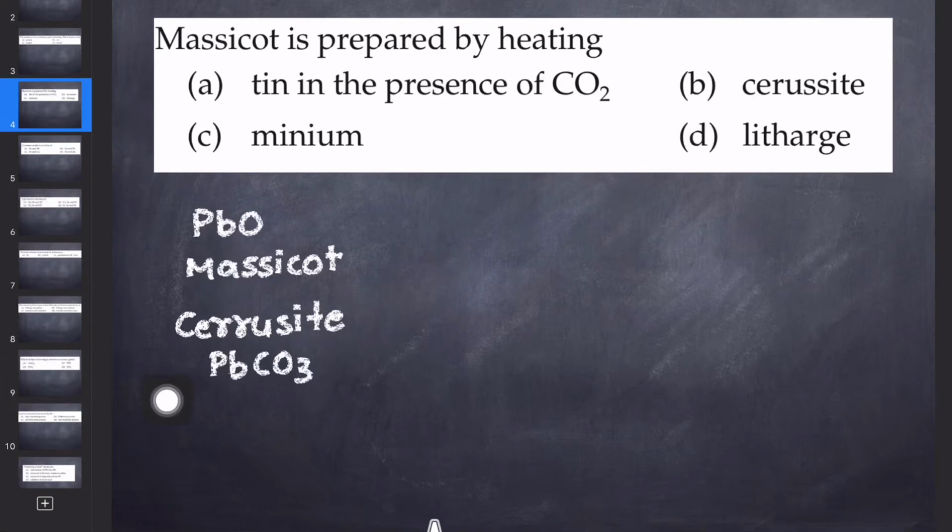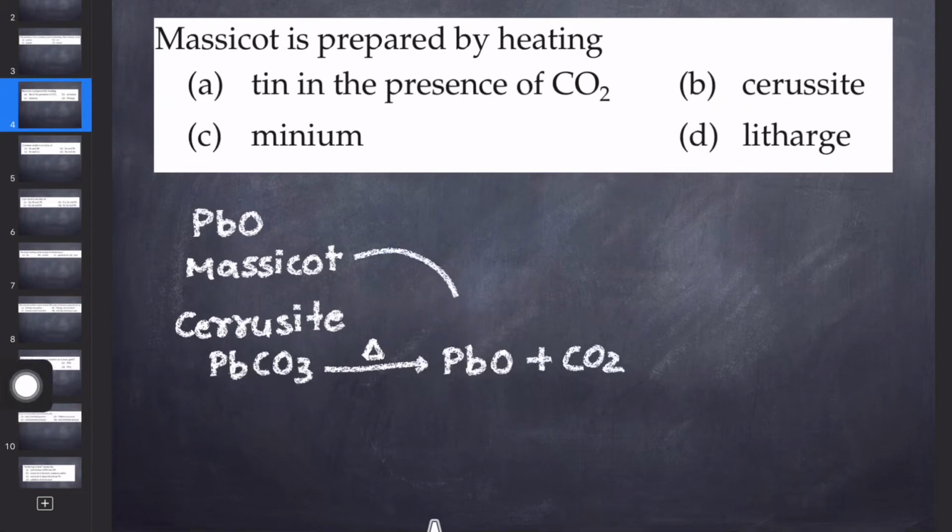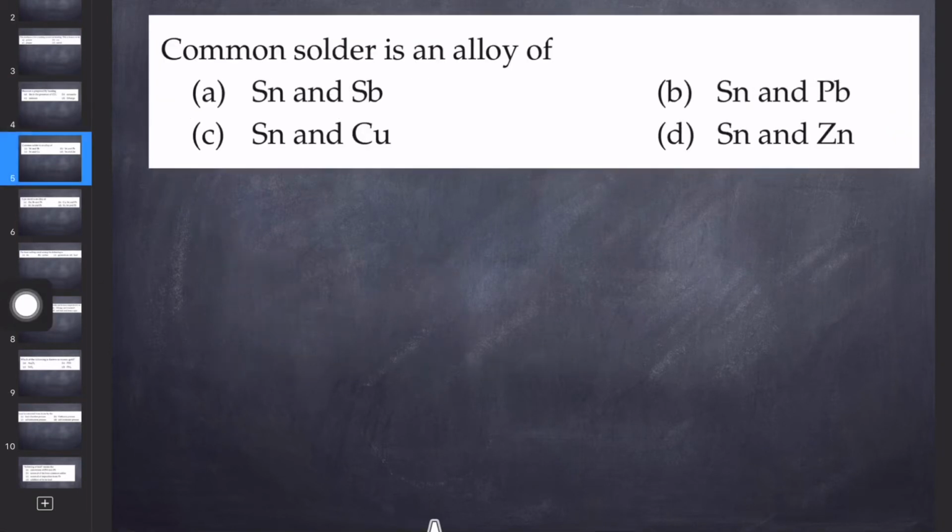If you heat this cerussite, it is less stable. So on heating, it decomposes to give you PbO and CO2. And you can see this PbO is nothing but massicot. So the correct answer should be B. By heating the cerussite, we can prepare the massicot, that is the oxide mineral of lead. Let's see the next question.